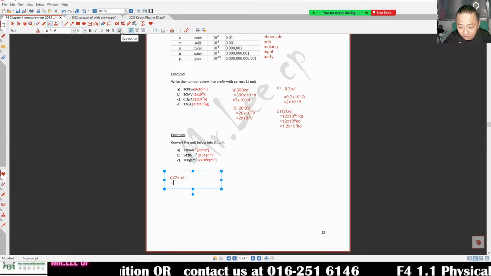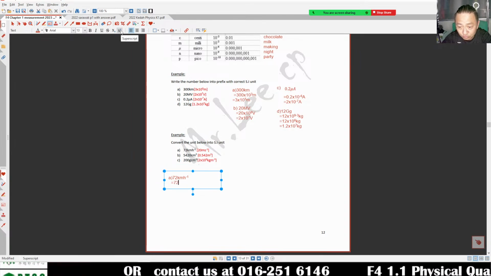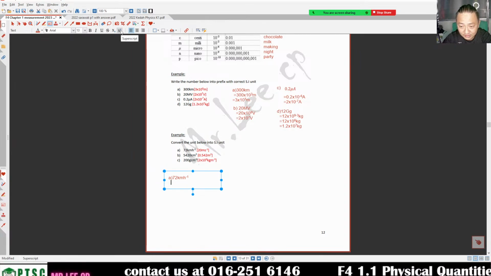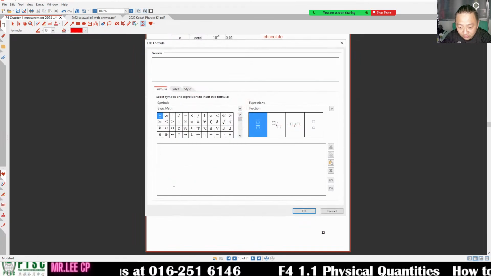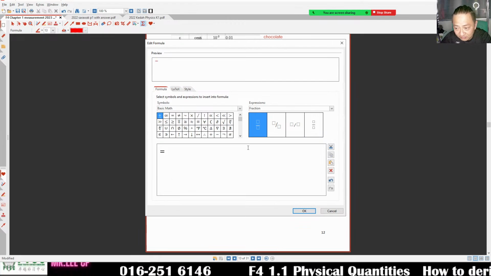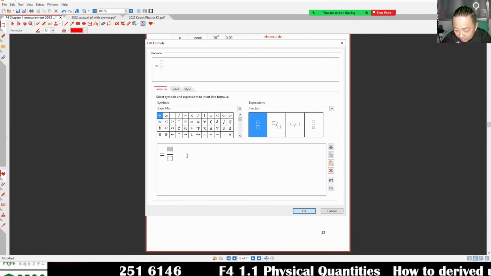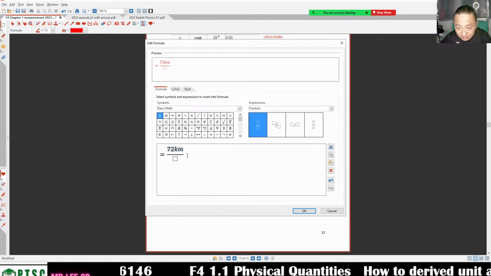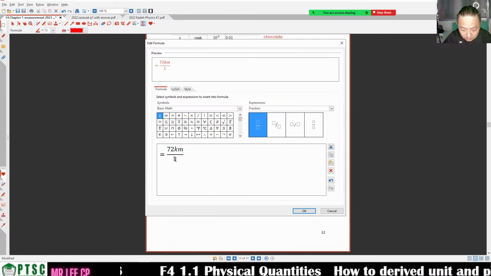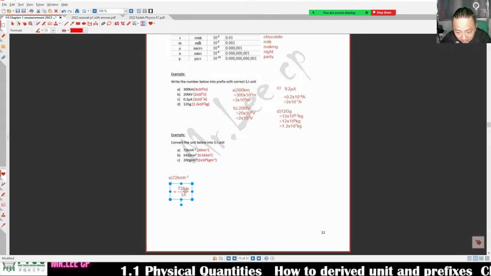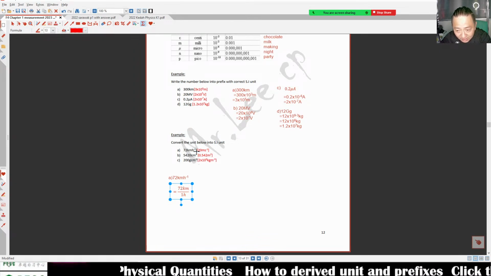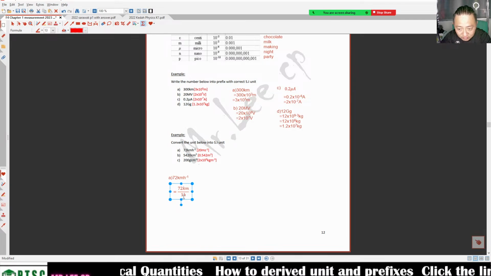72 kilometer per hour is 72 km. Yeah. It is actually equivalent to 72 km divided by 1 hour. Right? You see, 72 kilometer per hour. Right? 72 divided by 1 hour.